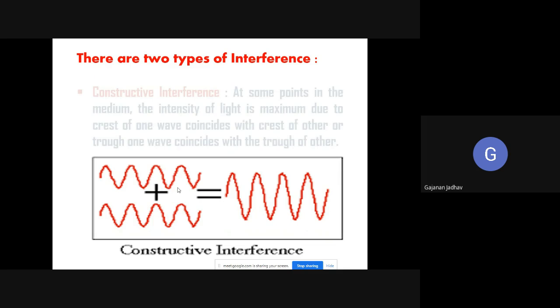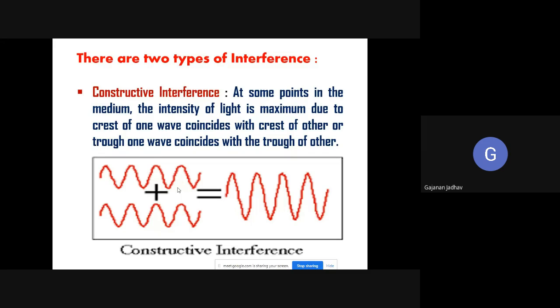Now there are two types of interference. The first one is constructive interference. At some points in that medium the intensity of light is maximum, and that is because the crest of one wave coincides with the crest of the other, or trough with trough. The point where these two coincide, superpose or overlap will have the maximum intensity, and that interference we call constructive interference.